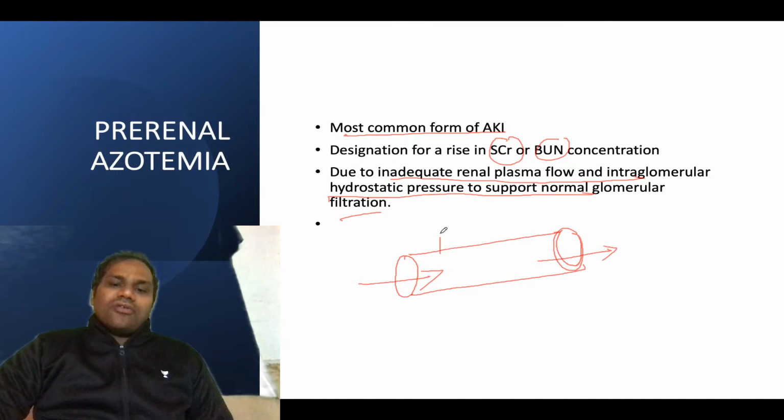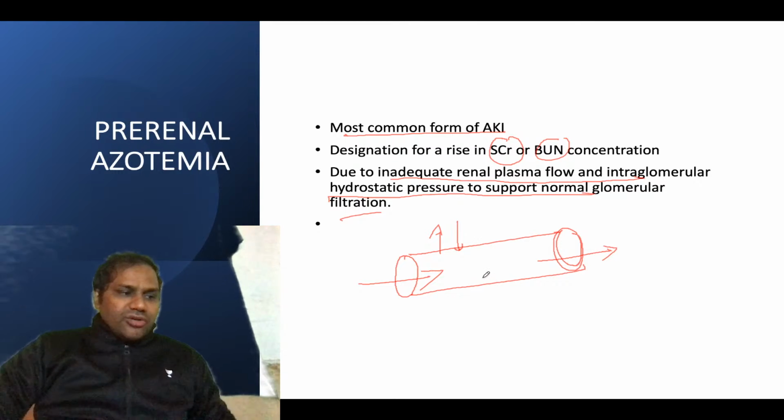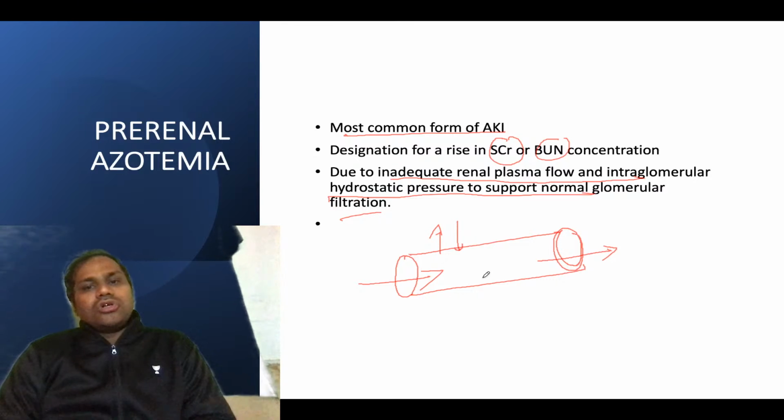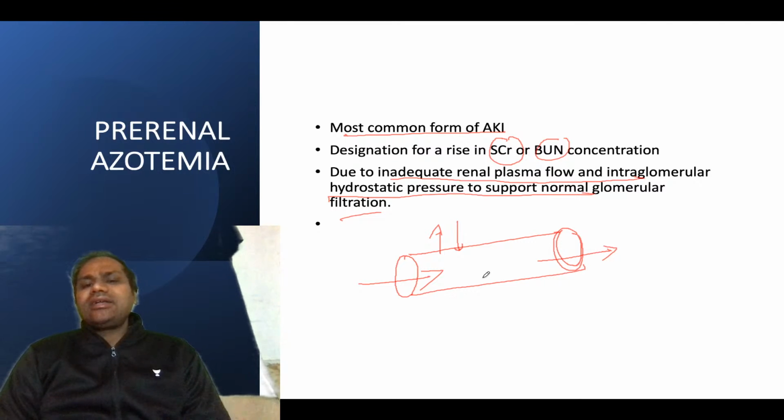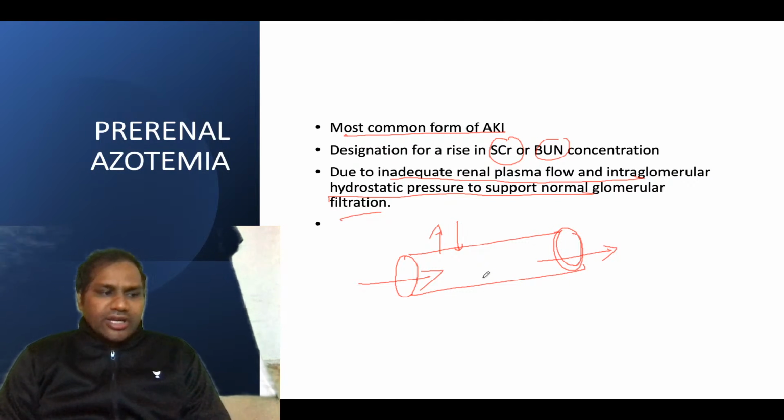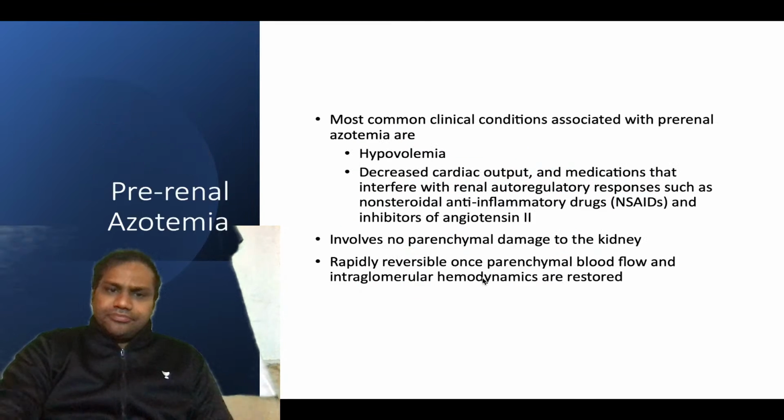There is a lot of absorption and secretion taking place along this tube, and a lot of feedback mechanisms, like the myogenic response and tubuloglomerular feedback. All these mechanisms are responsible for maintaining proper flow of blood into the kidney. You need to know that.